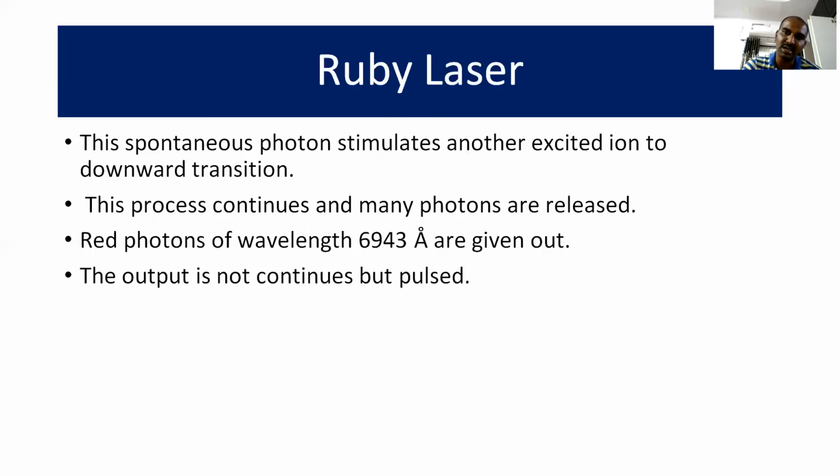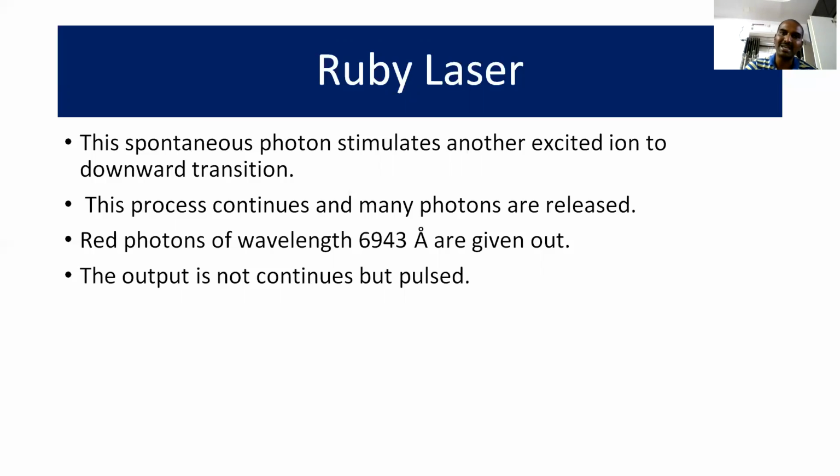A very important thing to remember here is that laser is a kind of visible light. Therefore, it is present in the visible region, which usually extends from 4000 angstrom units to 8500 angstrom units. Any light output we get during the process of stimulated emission must be present within that visible range. Here we are getting a wavelength of 6943 angstrom units, which is in the visible range and very near to the red light wavelength. Therefore, it is considered red colored laser light.